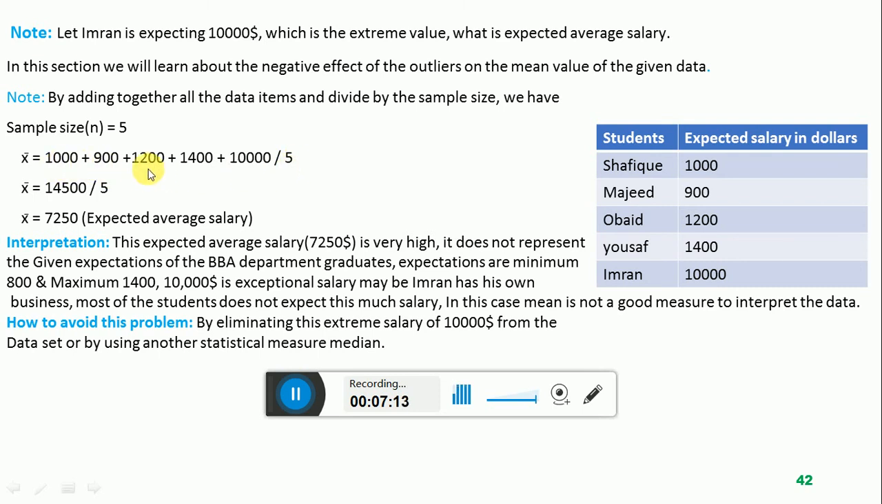So when we add them together, we find the total value $14,500, divided by 5. So X bar, the mean value, is equal to $7,250, the expected average salary. Average salary, mean value we calculate, $7,250. So now, before this outlier, before this large value $10,000, what was the mean value?